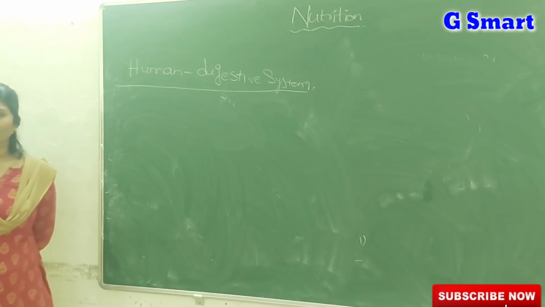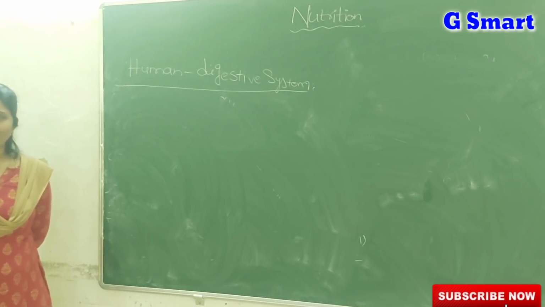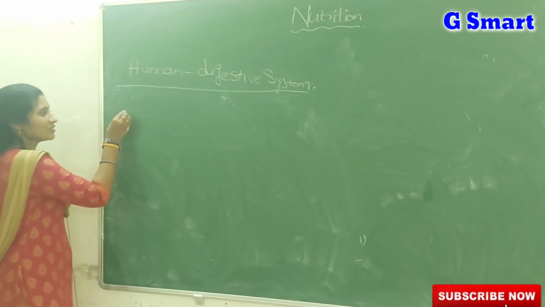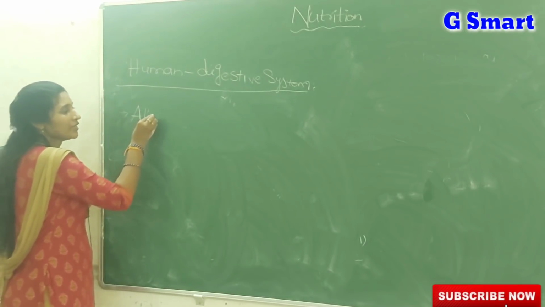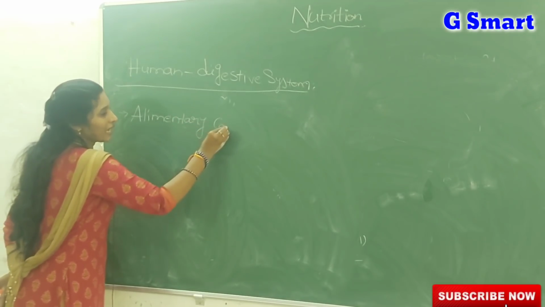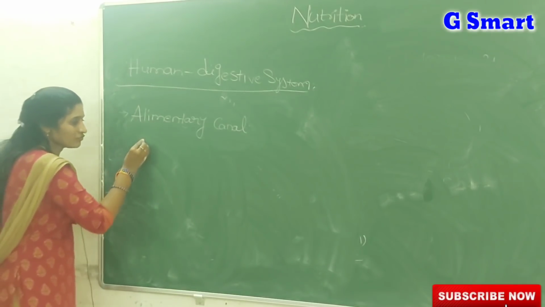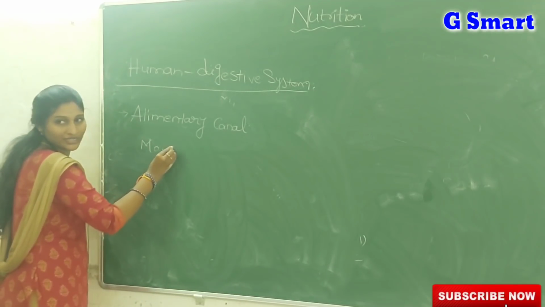To digest all types of food materials, we require a special system called the digestive system. Our digestive system is also known as the alimentary canal. The alimentary canal is a long tube-like structure, and it starts from the mouth. From which part does it start?